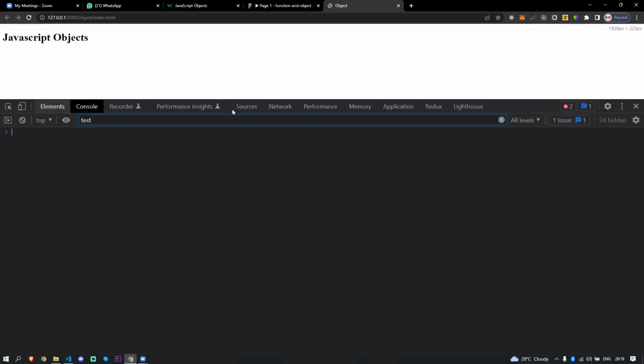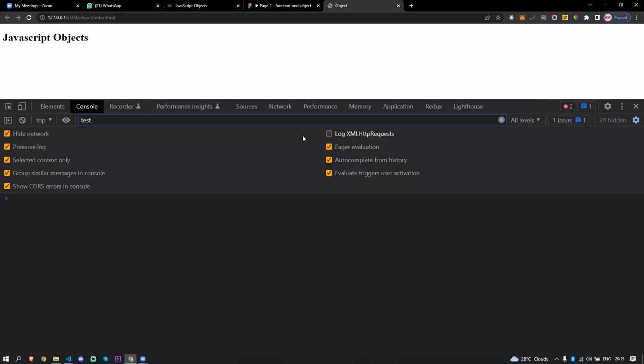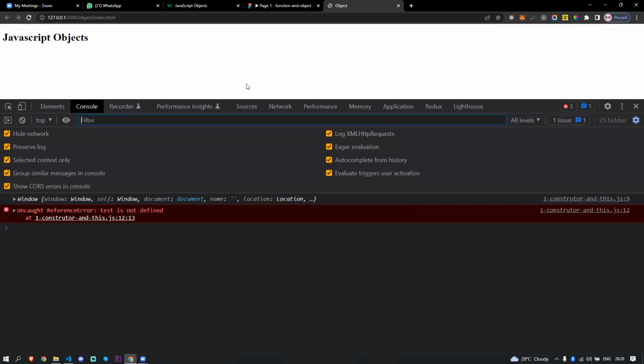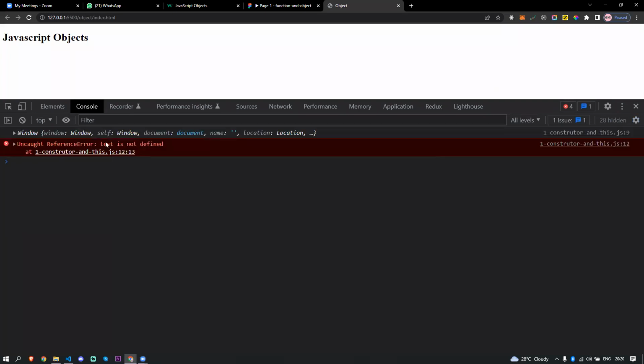Why is this not working? Wait one minute. Why is this not okay? Okay, here I want to filter this. So now you see here, test is not defined. The error is coming: test is not defined.